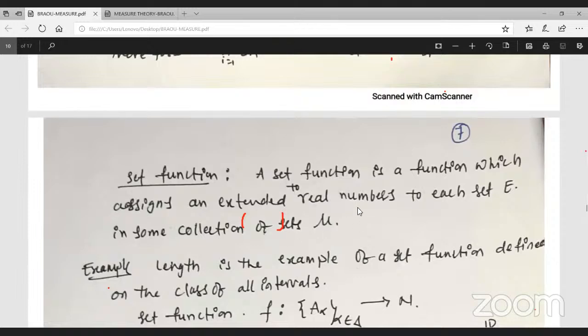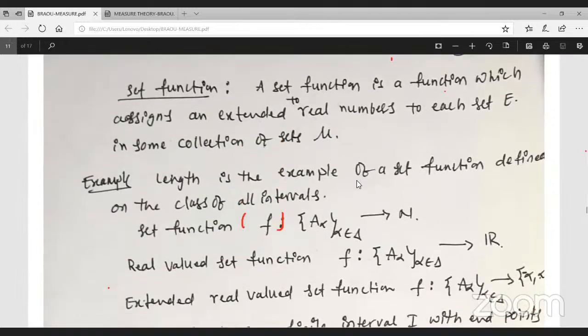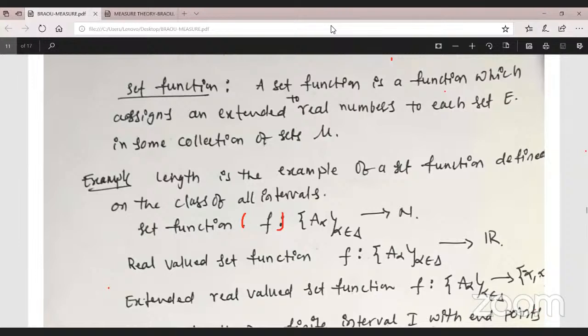Okay. Next, the definition of the Lebesgue measure, Lebesgue outer measure. It is a set function which is assigned to extend to the real number sets. The set function maps any set, and natural number set positive only, and their lengths are mapped to the real valued function, minus infinity to infinity.